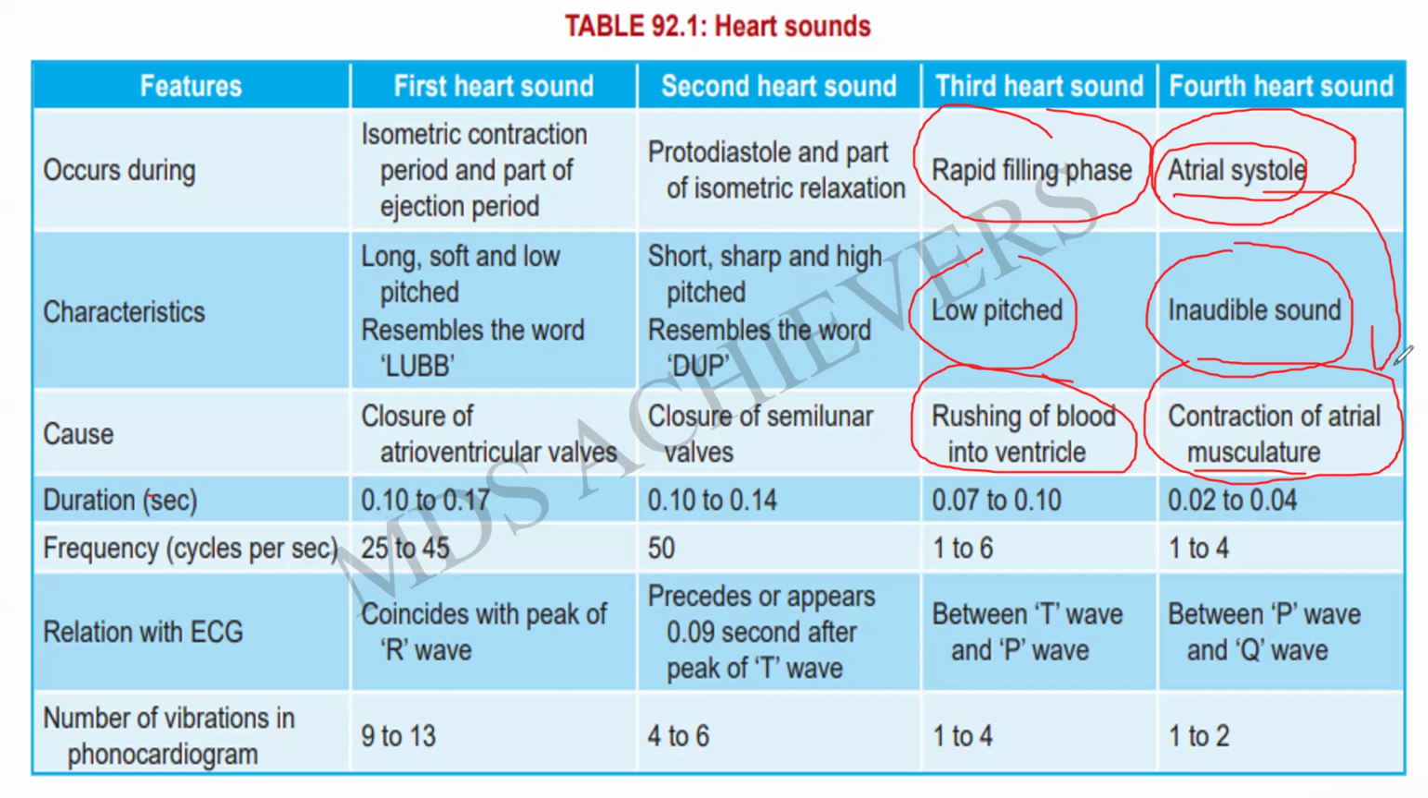So the contraction of the atrial muscles gives a duration of about 0.02 to 0.04, whereas the third heart sound is about 0.07 to 0.1, and the frequency is about 1 to 6 per second, and the fourth heart sound is 1 to 4. In relation to the ECG, the third is seen between the T wave and P wave, whereas the fourth is seen between the P and Q wave. The number of vibrations seen in the phonocardiogram is 1 to 4 and 1 to 2.